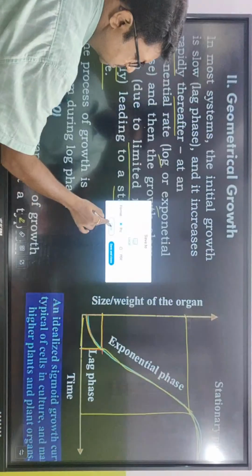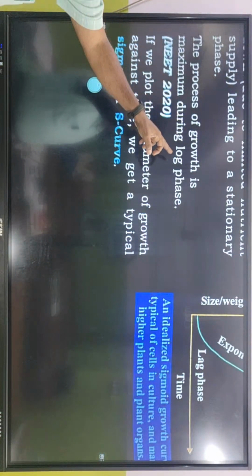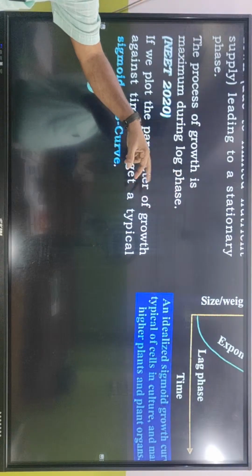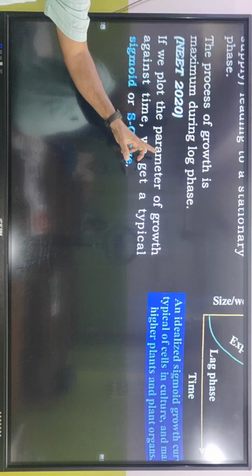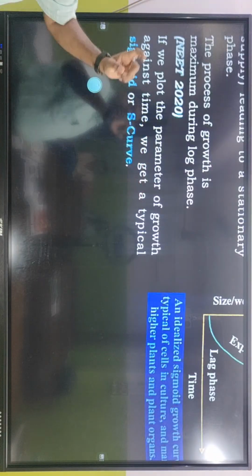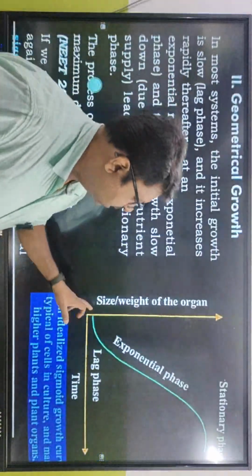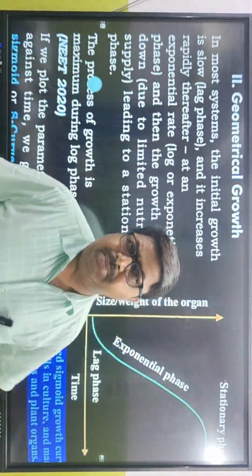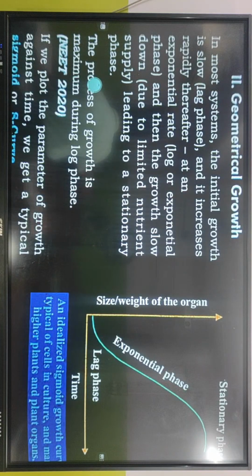Any issues about this? বুঝলাম আমরা? The process of growth is maximum during log phase. Log phase এর মধ্যে সবার থেকে বেশি growth দেখায়। If you plot the parameter of growth against time, we get a typical sigmoid or S curve. Typical sigmoid S-shaped curve আমরা দেখতে পাচ্ছি। ঠিক আছে বাবু? So this is about geometrical growth.